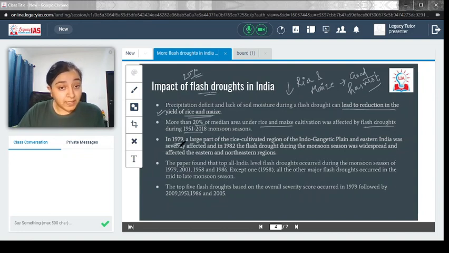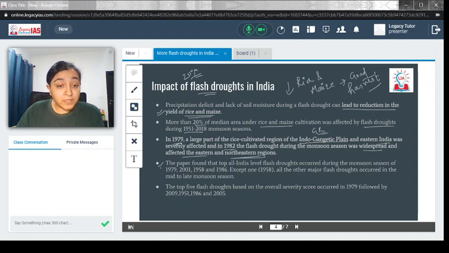In 1979, a large part of the rice cultivated region of the Indo-Gangetic Plain and eastern India was severely affected. We know that rice, along with the coast, is also prominently grown in the Indo-Gangetic Plain after the Green Revolution. And in 1982, the flash drought during the monsoon season was widespread and affected the eastern and northeastern regions. So this is 1979, 1982. These regions had a very bad experience with the rice crop, and they were severely hampered and impacted.